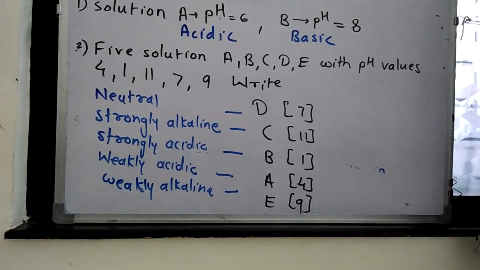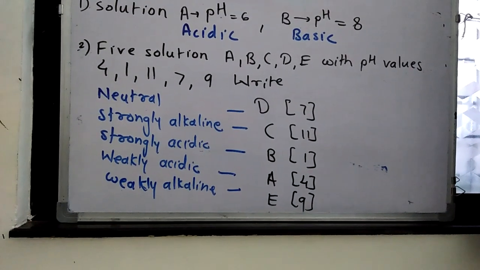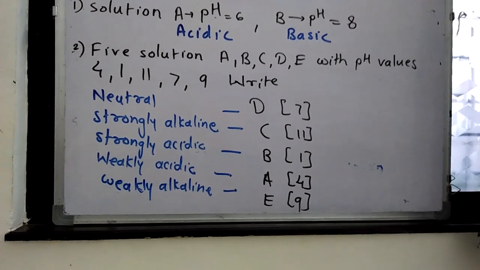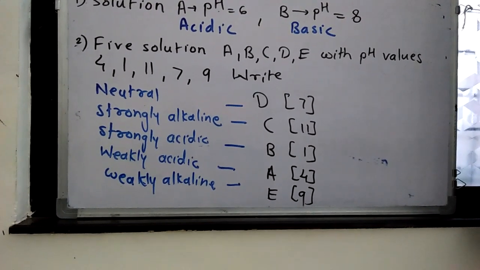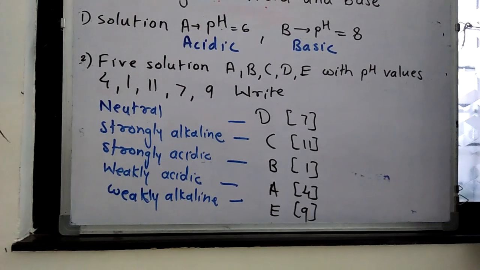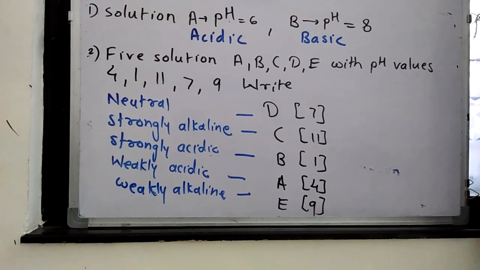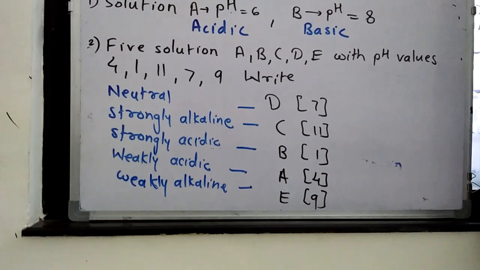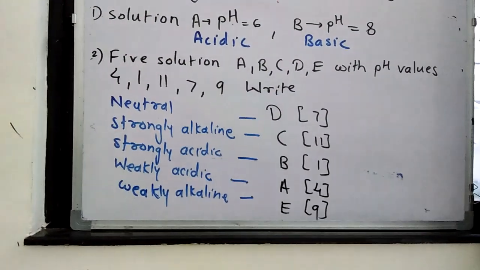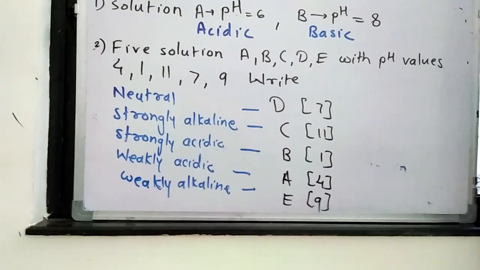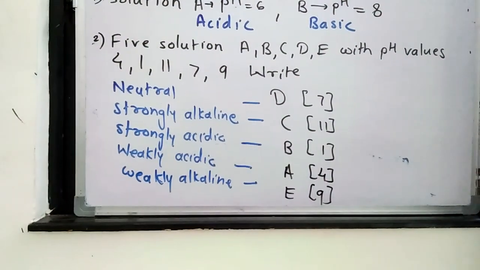H plus ion value is always inversely proportional to pH. So as we want the strong acid, the value of pH is lower. So strongly acidic is B with pH value 1. Then weakly acidic means A with pH value 4. And weakly alkaline means weakly basic substance with pH value 9, that is E.